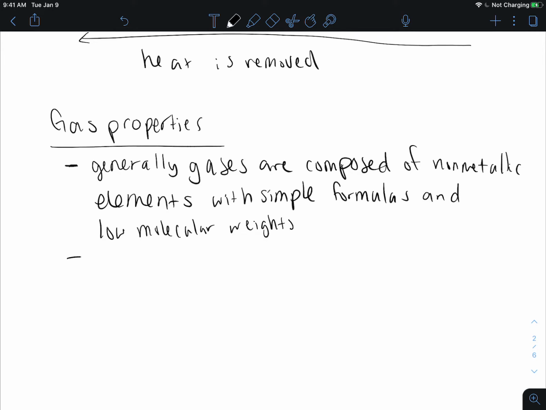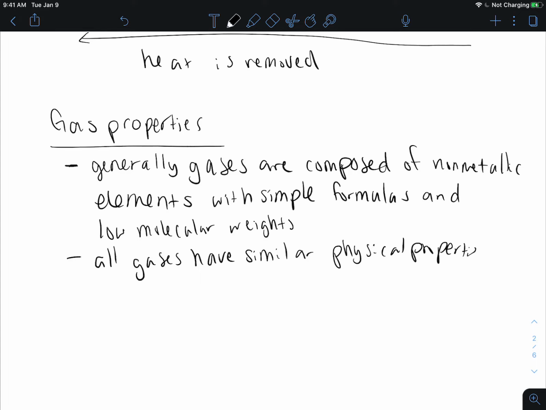With our gases, they have similar physical properties. They're going to behave very similar to each other. And then they are unique compared to the other states of matter for a couple of reasons.